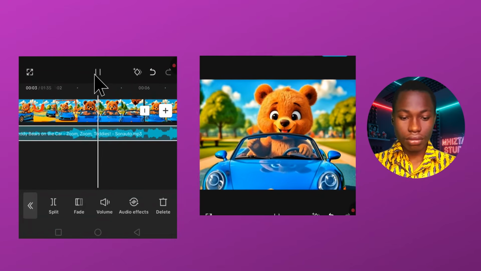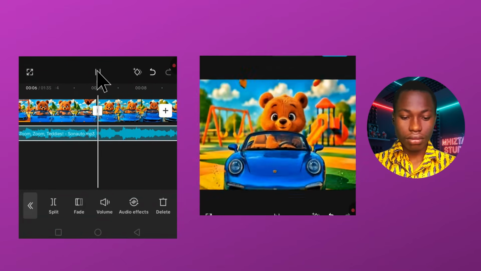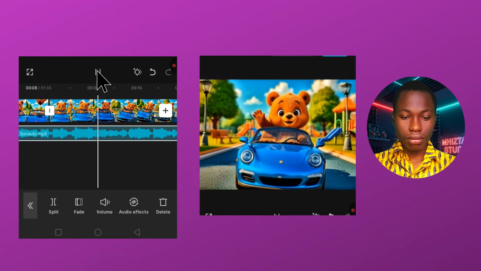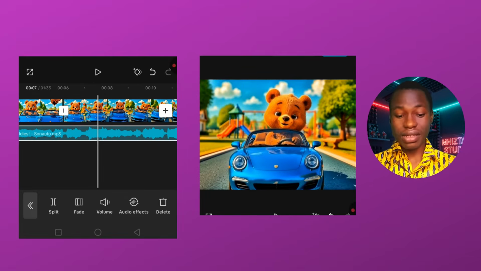One teddy bear in a blue car. Zoom, zoom, zoom.